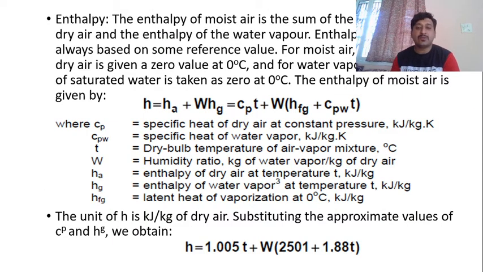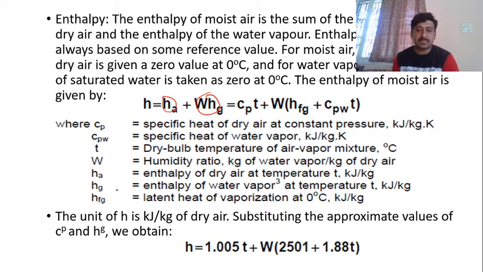So next, coming to enthalpy. Enthalpy of moist air is the sum of the enthalpy of the dry air and the enthalpy of the water vapor. Enthalpy values are always based on some reference value. For moist air, the enthalpy of dry air is given a 0 value at 0 degrees Celsius, and for water vapor the enthalpy of saturated water is taken as 0 at 0 degrees Celsius. The enthalpy of moist air is given by this formula: H equals the enthalpy of dry air plus humidity ratio times the enthalpy of the vapor part, equal to CpT plus W times (hfg plus Cpw times T).